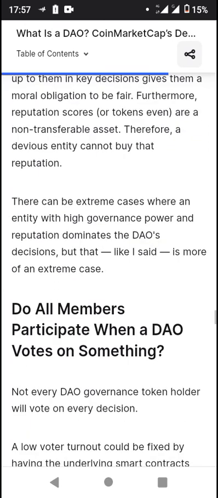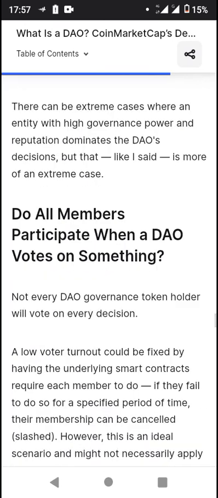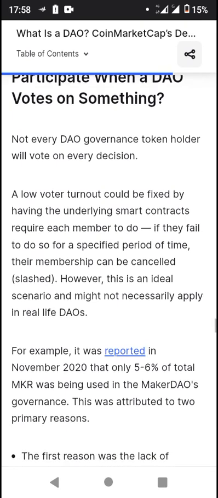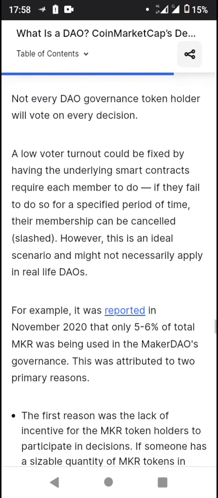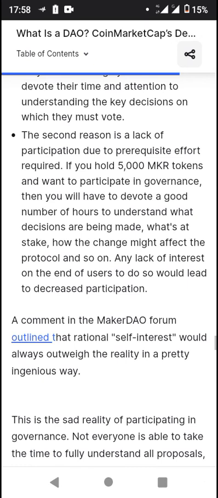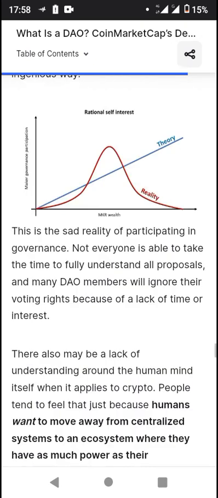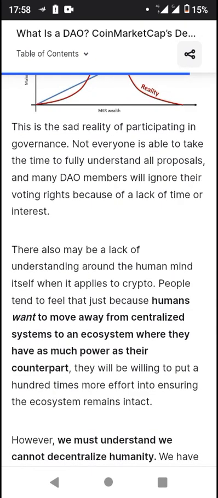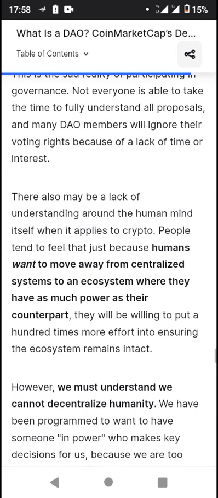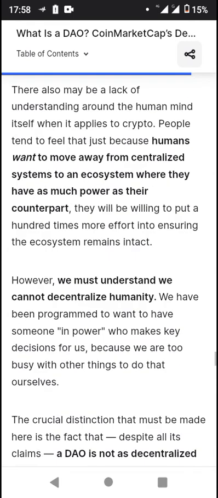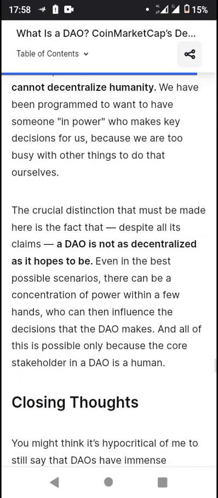So do all members participate when a DAO votes on something? Not every DAO governance token holder will vote on every decision, so this is something you also want to note. Humans want to move away from a centralized system to an ecosystem where they have as much power as their counterparts. So a DAO is not as decentralized as it hopes to be.